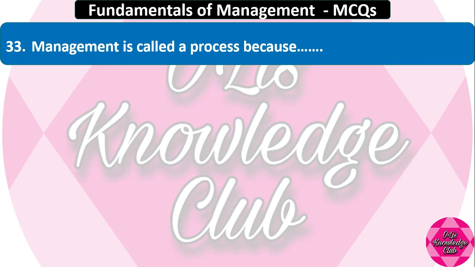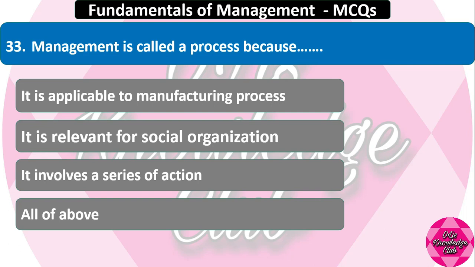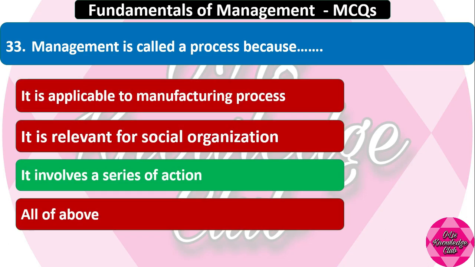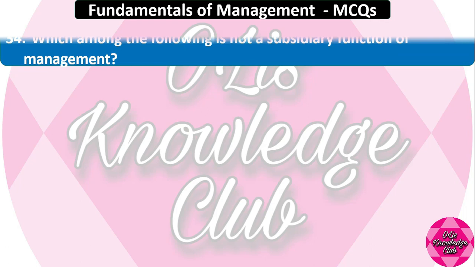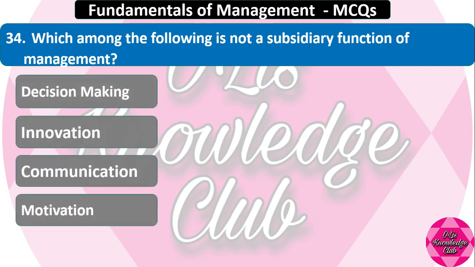Question number 33. Management is called a process because it is applicable to manufacturing process, it is relevant for social organization, it involves a series of action, all of the above. The right answer is it involves a series of action. Which among the following is not a subsidiary function of management? Decision making, innovation, communication, motivation. These four are the options. And the right option is motivation.